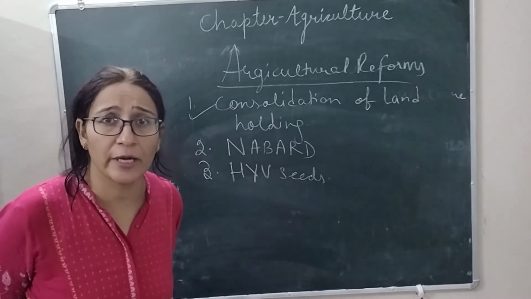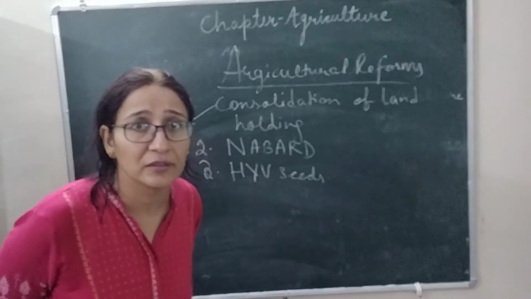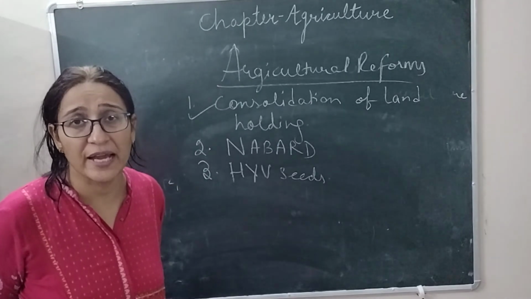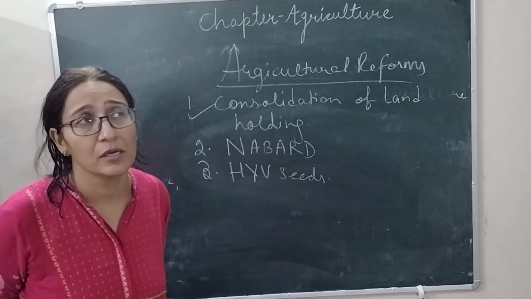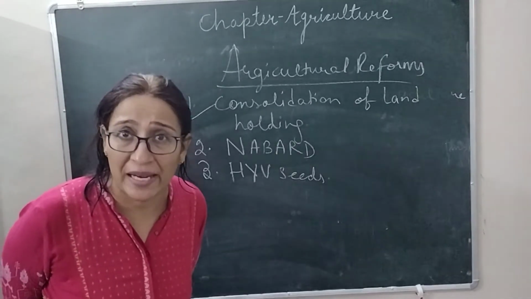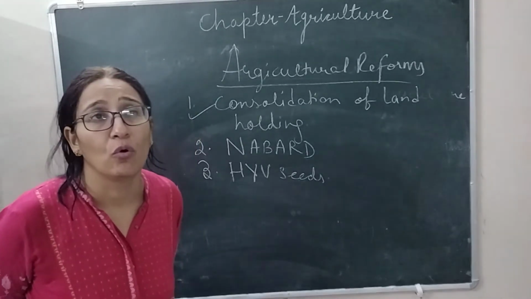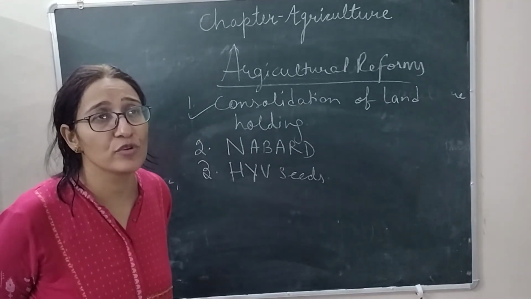Government is organizing seminars in these universities. Krishi Vigyan Mela is also organized in these universities.